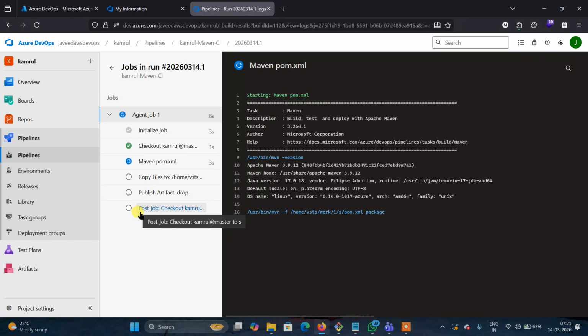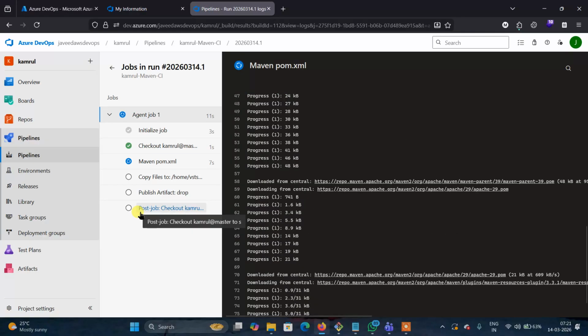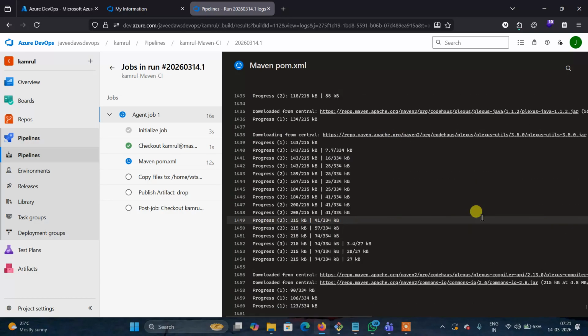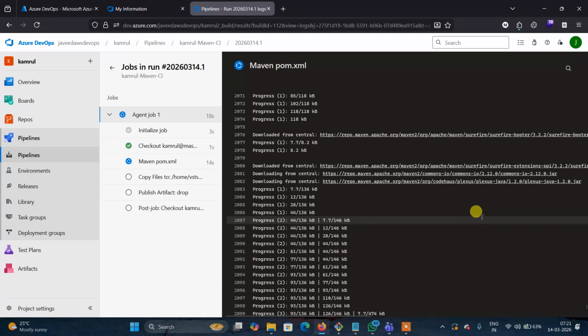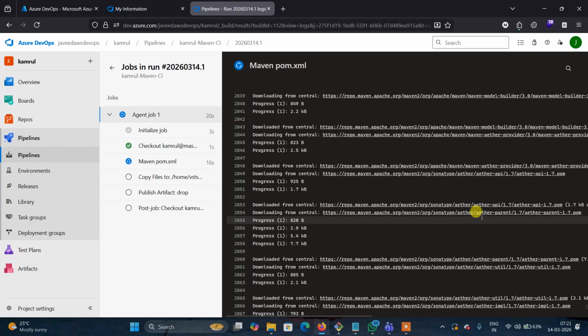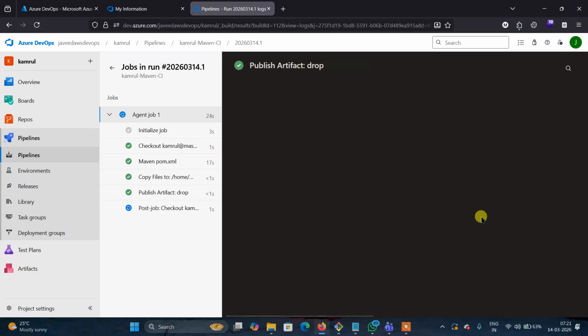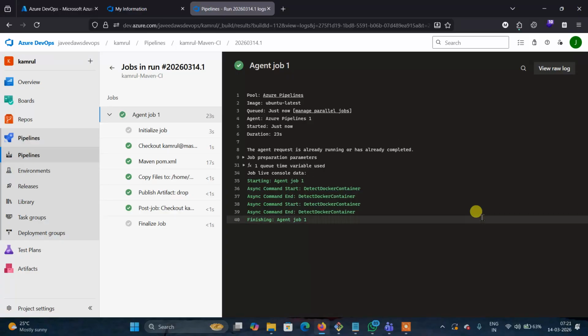If you don't have any error, then it will run the pipeline and generate the artifact. You can check the output here, the console output. It is the same thing we did in Jenkins. You can see it downloading the code from the source, then doing the Maven compile, then Maven test, then the Maven package.